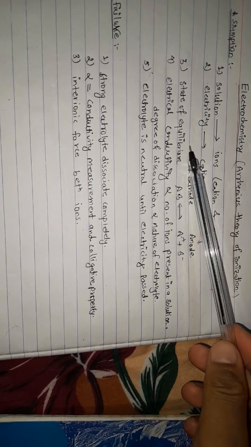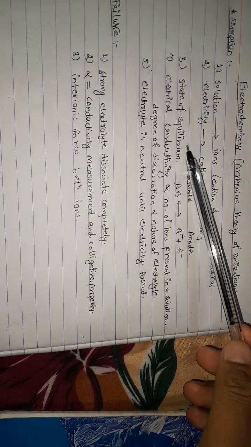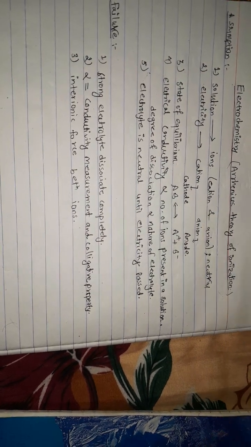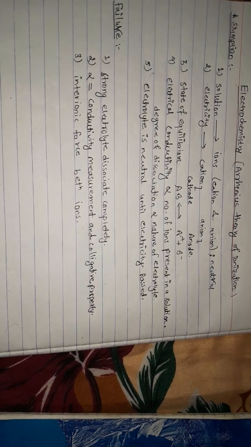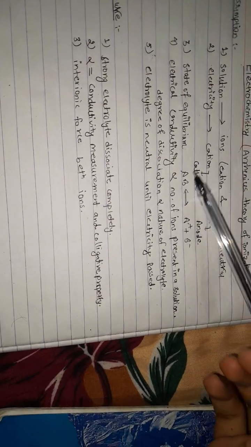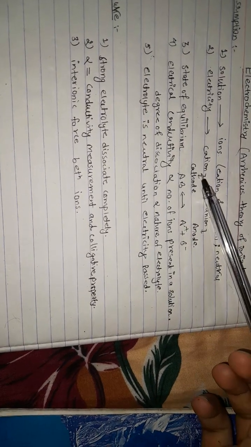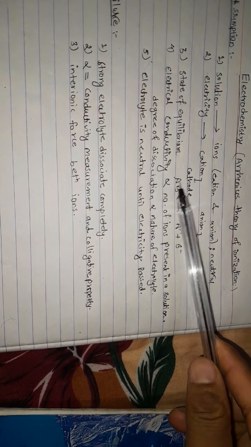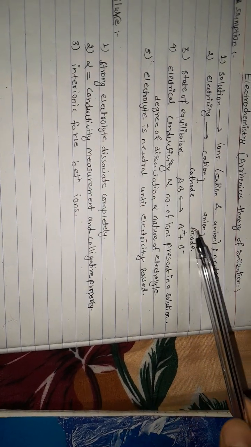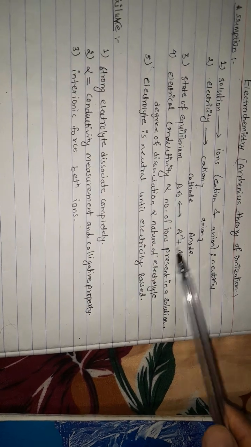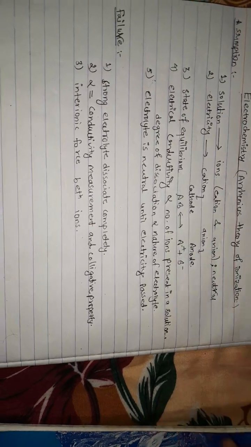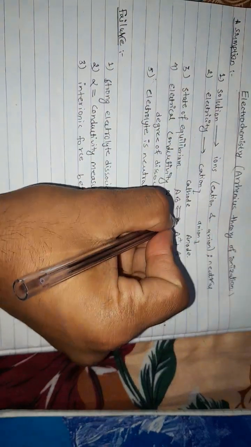And also it states that in the course of dissociating, the electrolytic solution's dissociation is inversely equal to the association also. Okay, when AB dissociates into A plus and B minus, it will again reunite and form AB. This is the state of equilibrium. Okay, so you have to write like that.